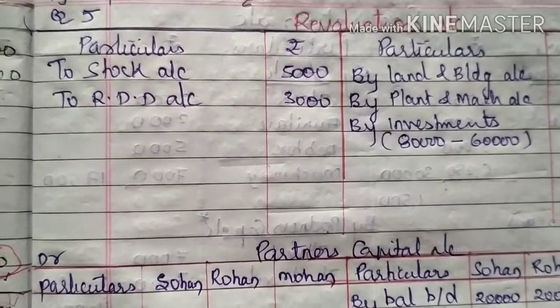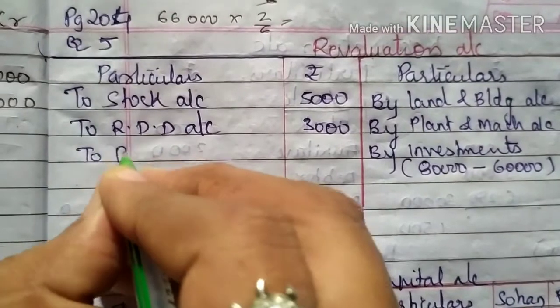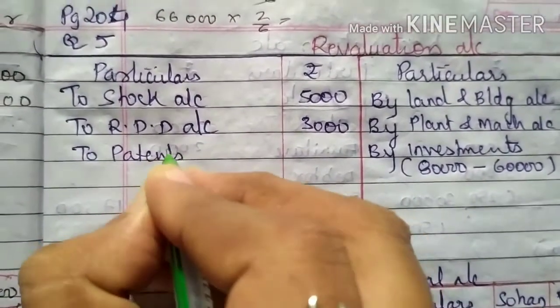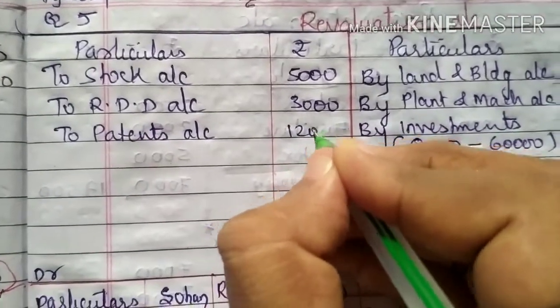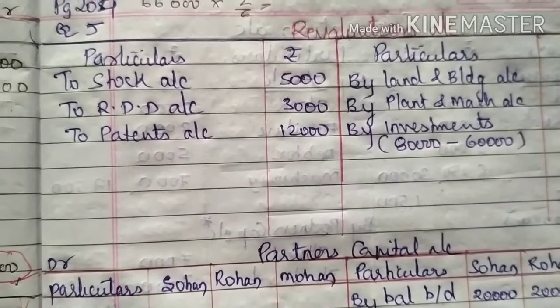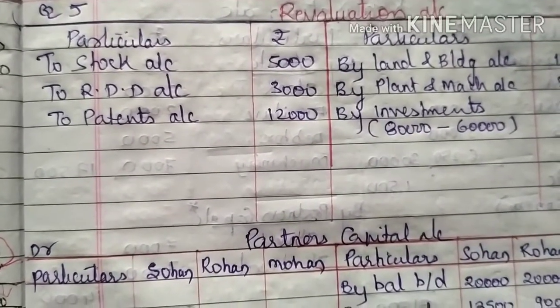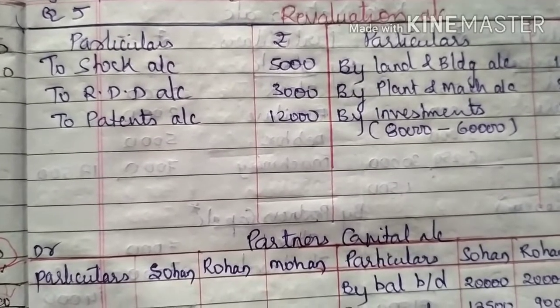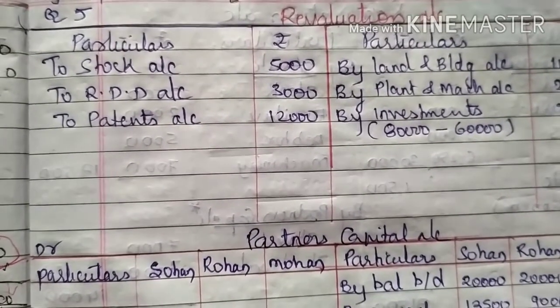पेटेंट्स वेयर वैल्यूलेस, पेटेंट्स का पूरा वैल्यू ज़ीरो हो गया है, यानी पेटेंट भी एक एसेट है, उसका वैल्यू ज़ीरो हो गया है, यानी कि वो पूरा कम हो गया है. So it is 12,000. Mr. Rohan was entitled to share in profits up to the date of death, and it was decided that he may be allowed to retain his drawing as his share of profit.